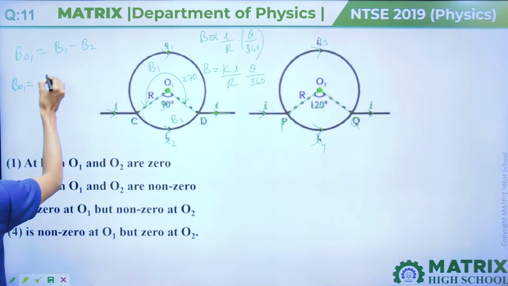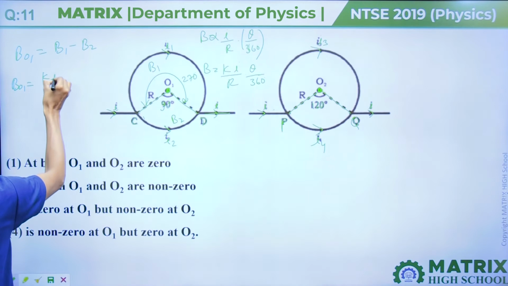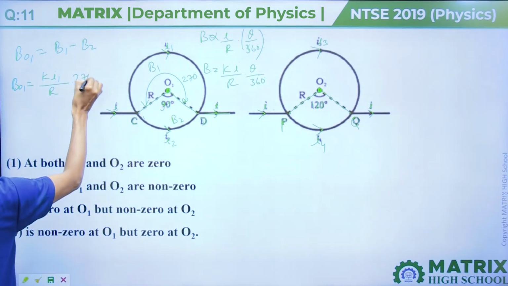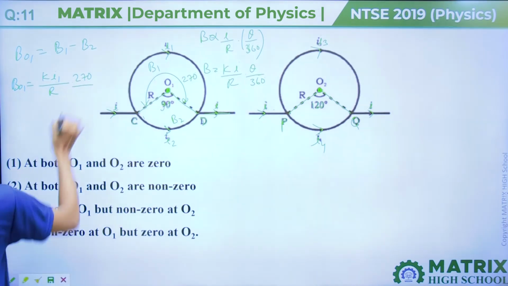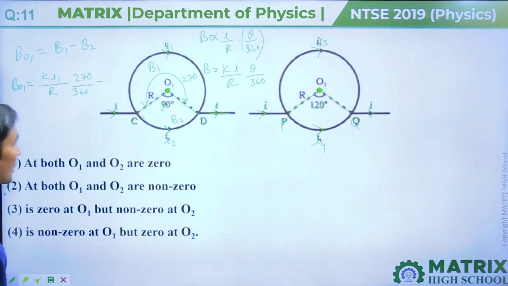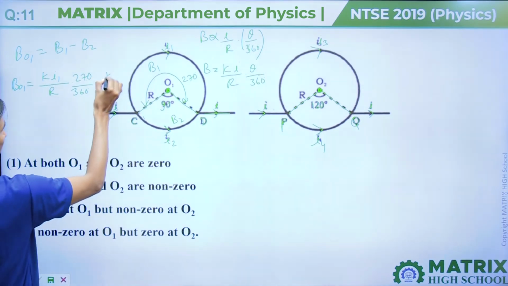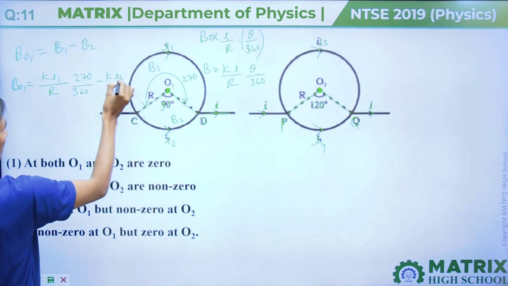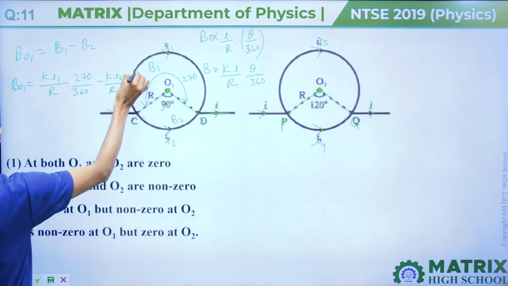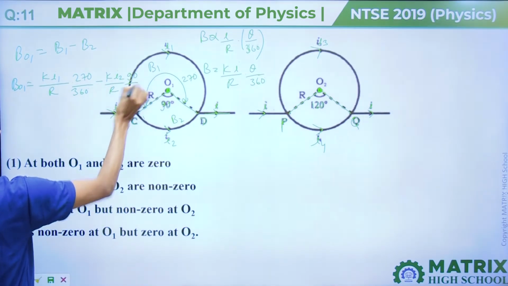Then B1 will come out as K I1 upon R into 270 divided by 360, minus B2, which will come out as K I2 upon R into 90 degrees divided by 360 degrees.